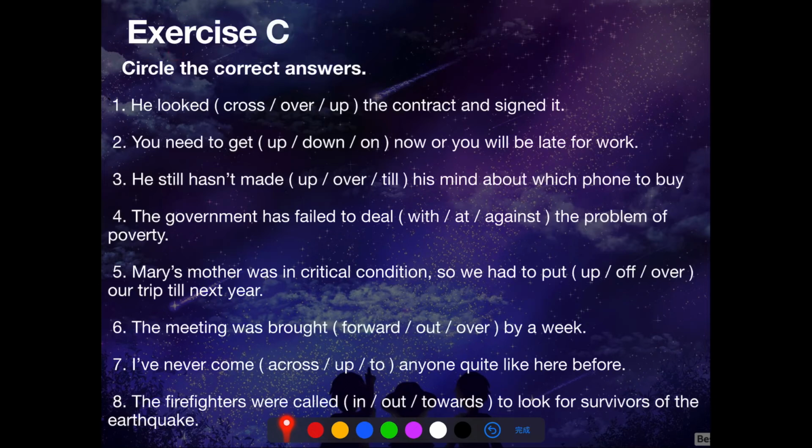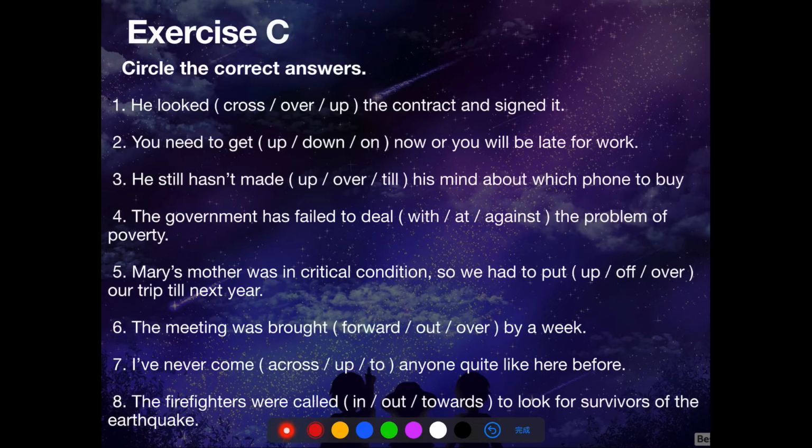Let's move on to exercise C. Circle the correct answers. Let's go through the answers. Number 1, he looked cross over or up the contract and signed it.